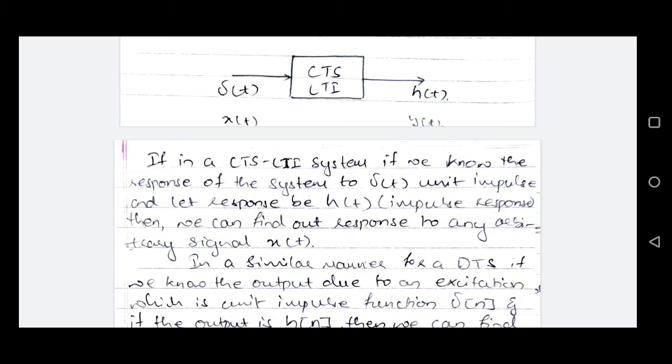If we know the unit impulse response, h of t, of any linear time invariant system, then we can easily find the output from that system, which will be y of t, for any arbitrary input x of t, provided we know the impulse response h of t for the LTI system, and we'll get the unit impulse response h of t only if the system is linear as well as time invariant.